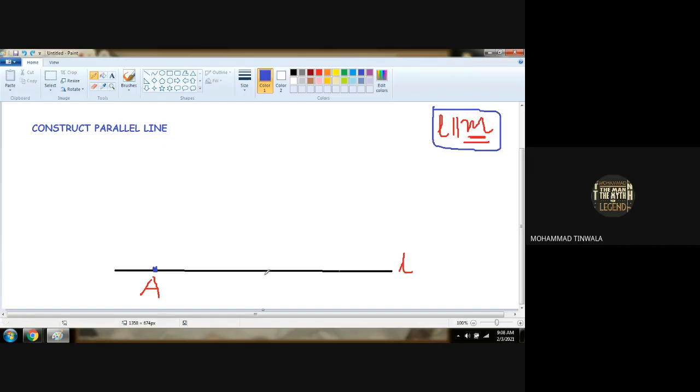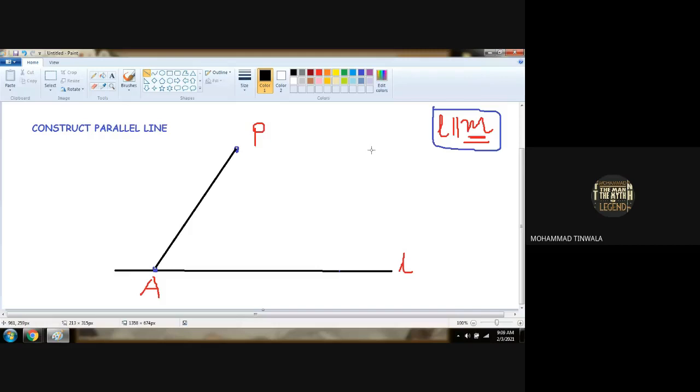And then we will take point P anywhere outside the line L. You can take it anywhere above or anywhere below. If I take point P over here, for example, let me take it a little here. This is point P. I am taking point P outside line L. Understood what I did? Yes. Okay. Now my first job is to join point A and P.